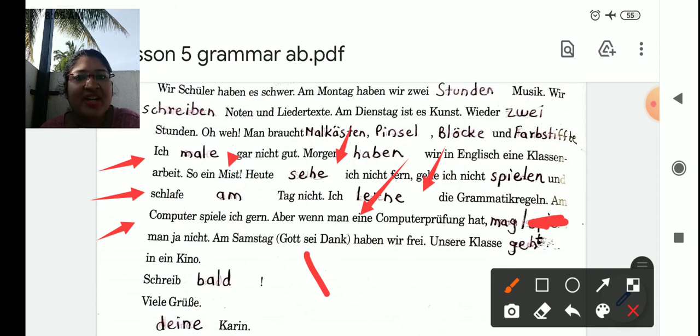So thank God, on Saturday we have a holiday. Unsere Klasse geht in ein Kino. So our class is going to the cinema hall. Schreib bald, write soon. Viele Grüße, deine Karin. Lots of greetings, your Karin. So Karin is a girl, that's why I have written here deine Karin. If a boy is writing this letter, then we write dein.